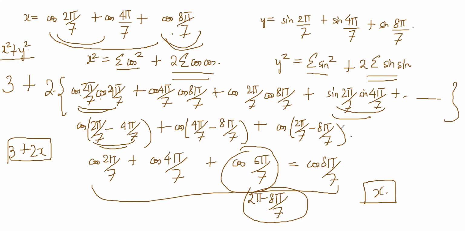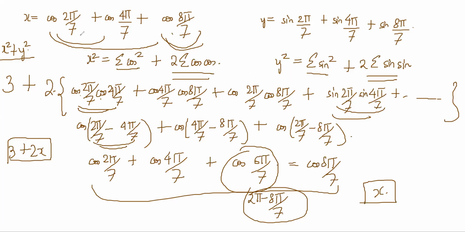Similarly, you can do x square minus y square also. Nothing difficult will come there.